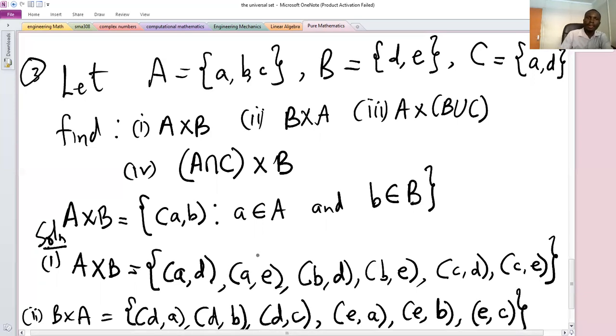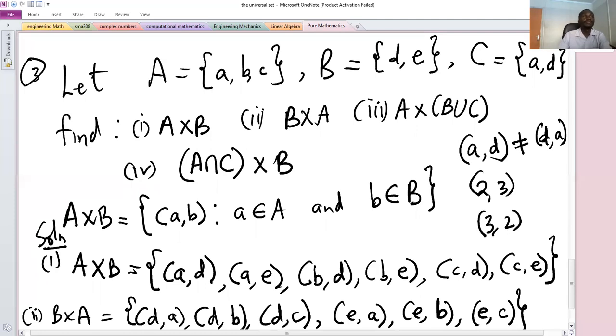Please note that the element (A, D) is not the same as (D, A). Just for example, if you are to plot a point like (2, 3) in the Cartesian plane, and then point (3, 2), you see these points are at different locations. (2, 3) means X value is 2, Y value is 3. (3, 2) means X value is 3, Y value is 2.